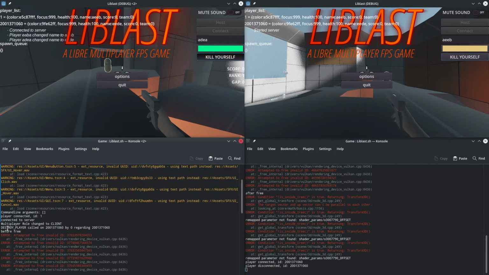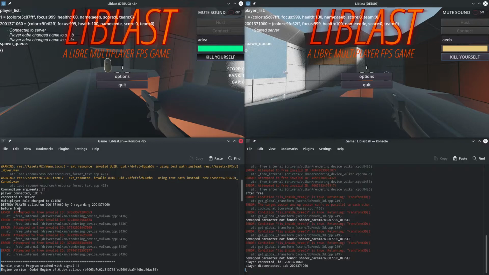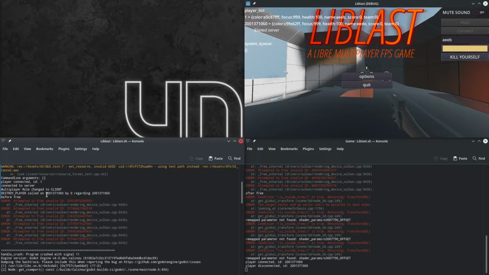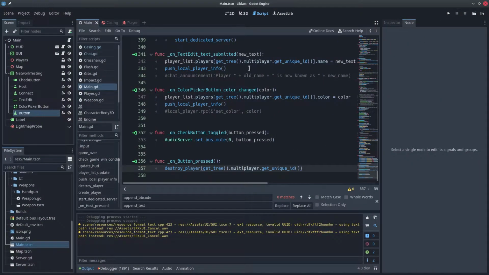And so it was like, we connected to the game, and we called destroy player on ourselves, and before the scene free call was called, we have this. So we did not reach the end. I'm going to show you the game engine code, the game code. So this is what the button does. It calls destroy player on the player ID, which is like the player that we're currently playing as.